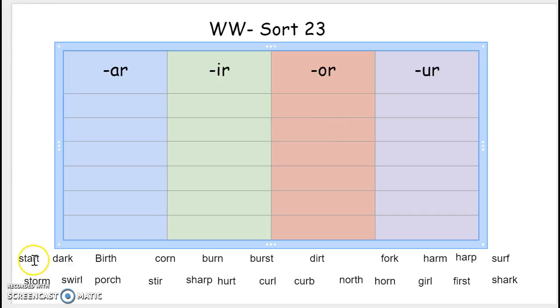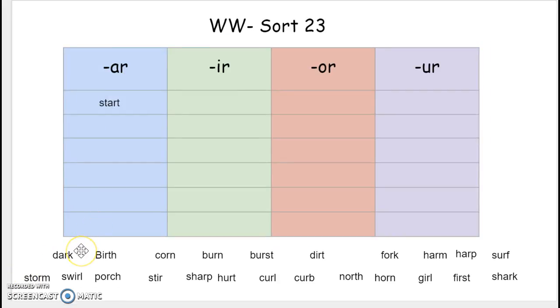So let's start with our first word. Our first word is start. Now, by looking at this word, I can tell that there's an A and an R, so it would go in the AR column. We need to also listen to the sounds we hear. So in start, we hear ar, so we know that it goes in the AR column. Next, we have dark. Now, dark's the same way. I hear ar, and I know that AR makes the ar sound, so dark will go in the AR column.